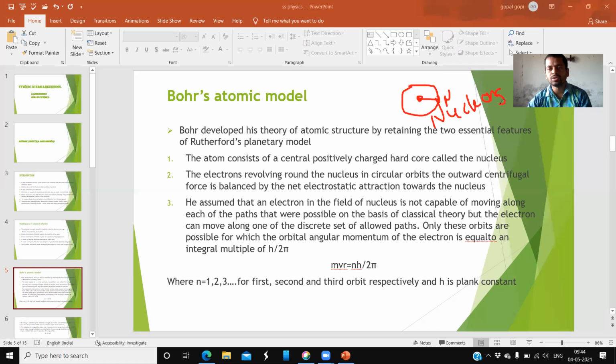So what are the nucleons? Proton is one nucleon and neutron is another nucleon. A proton is a positively charged nucleon and a neutron is a neutral nucleon. So two nucleons are present inside the nucleus, proton as well as neutron. Proton is positive, neutron is neutral, meaning neither positive nor negative. That means it is zero. Okay, like this. And the next